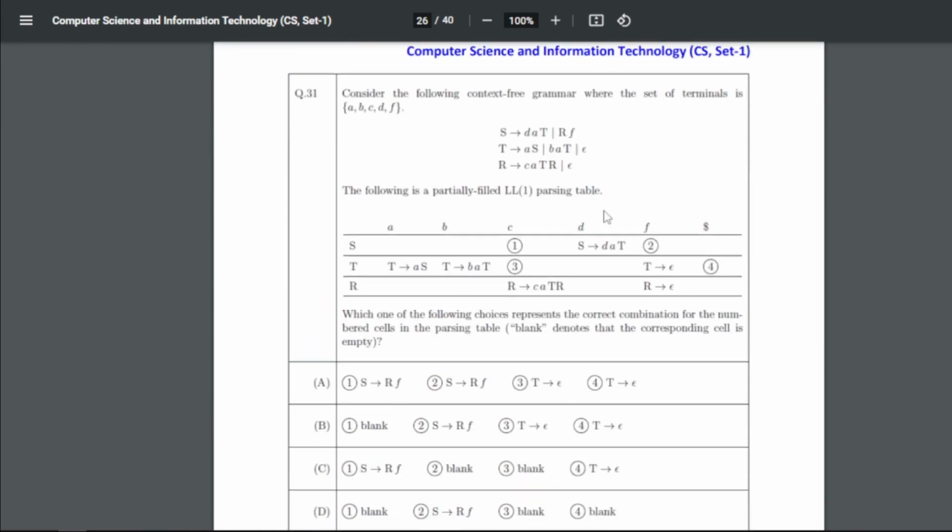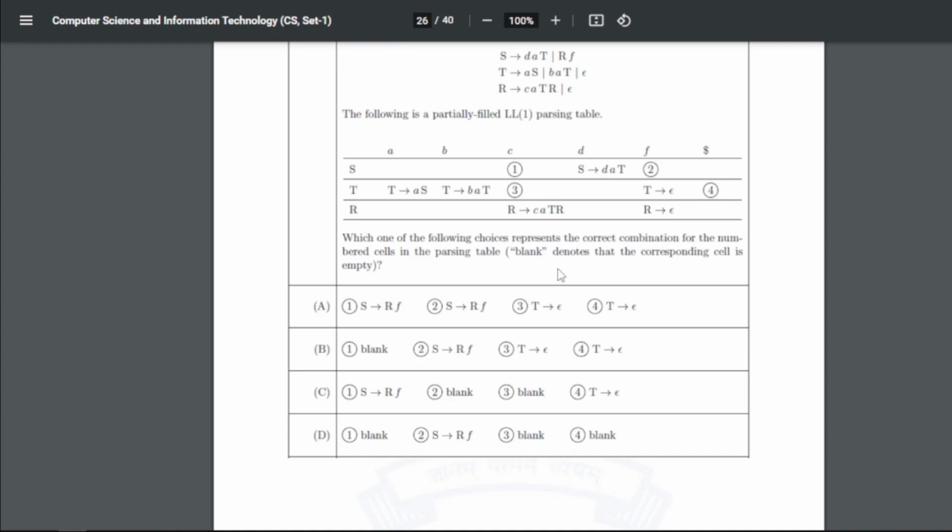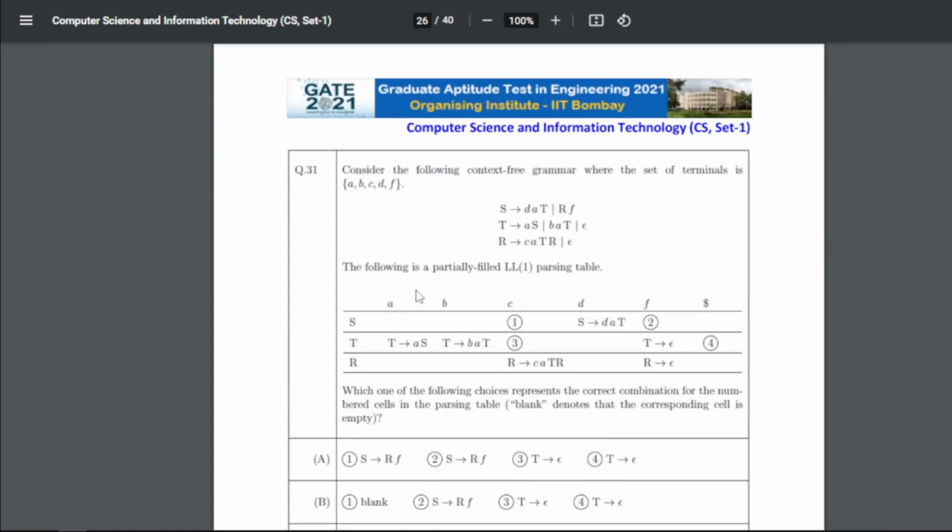Now consider the following context-free grammar where the set of terminals is a, b, c, d, f. The following is a partially filled LL(1) parser table. Which one of the following choices represents the correct combination for the numbered cells in the parsing table? Blank means that the corresponding cell is empty. So for 31 the answer will be A.